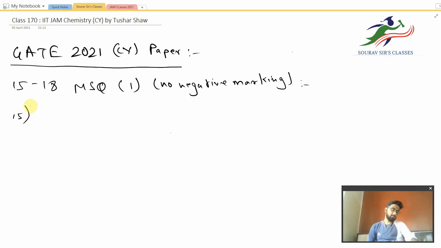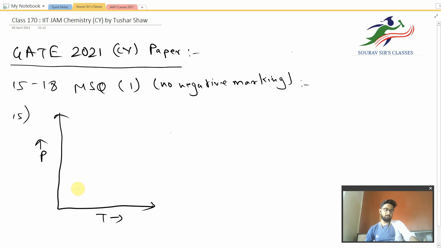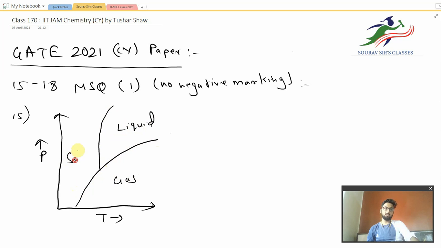Question number 15 says a phase diagram is given. Let me just draw the phase diagram for you. It is kind of an easy one. We have pressure over here and temperature over here. First things are moving like this, and then one move is like this. This is the liquid state, this is the gas state, and this is the solid state. This point is Tc. This is the exact statement that is given.